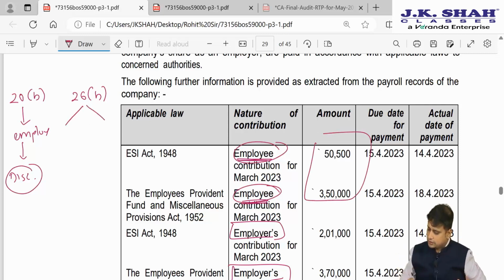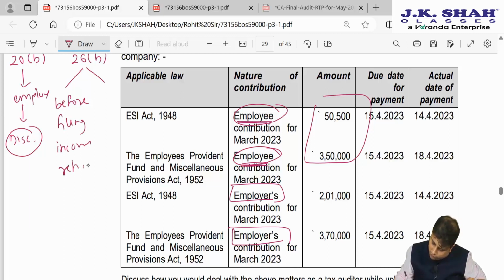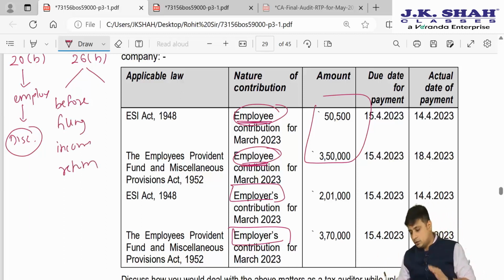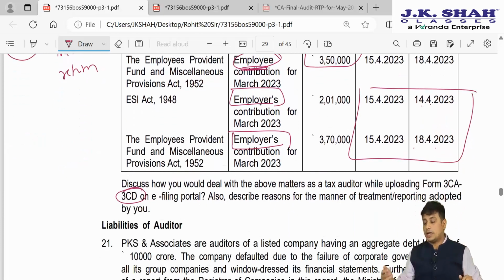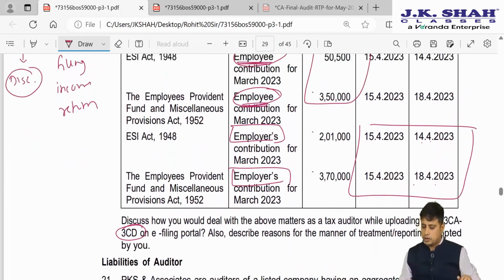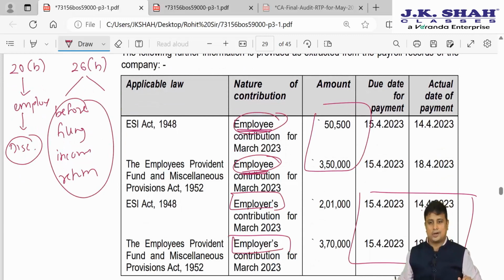26B says, for example, all the employer's contribution, that is expenses, will be allowed provided that is paid before filing the income tax return. So if they have paid this before the income tax return, it will be allowed as an expense, or it will not be allowed. Employer's contribution, obviously, though this is 14th of April, 18th of April, it is much prior to filing the income tax return, and hence this particular amount will be allowed. So this we will quote under 20B, and this part will go under 26B.